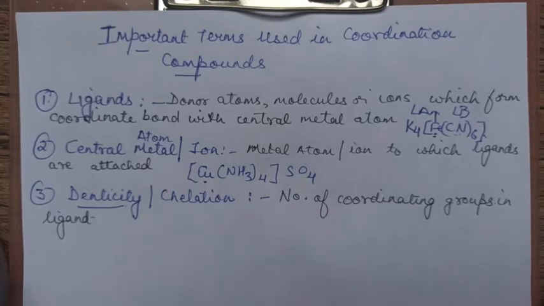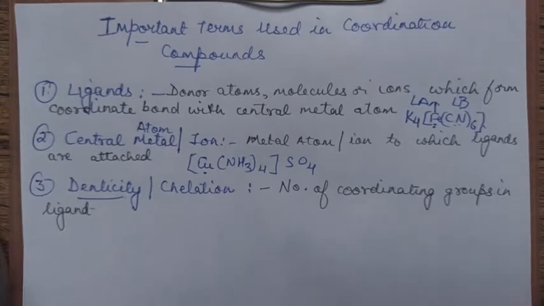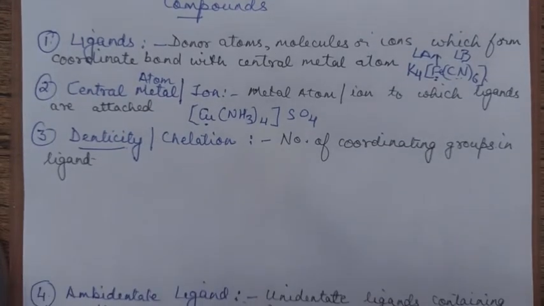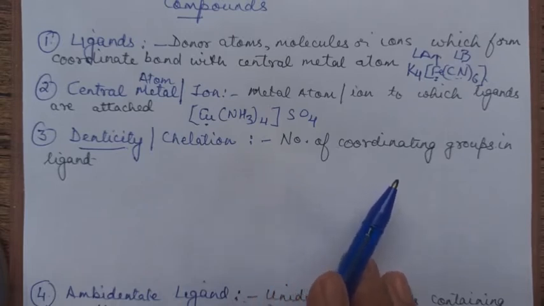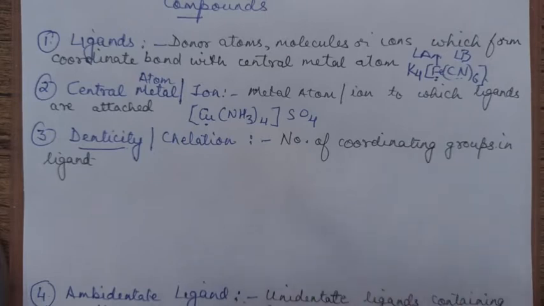Right. The next term is denticity. Now what is denticity? Denticity is the number of coordinating groups in the ligand. It means at times one particular ligand can attach to the central metal atom with one lone pair of electrons, one lone pair.